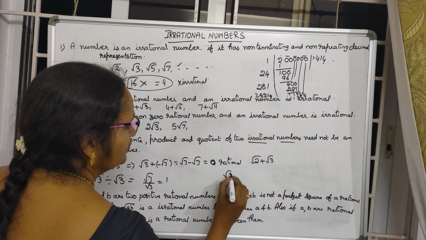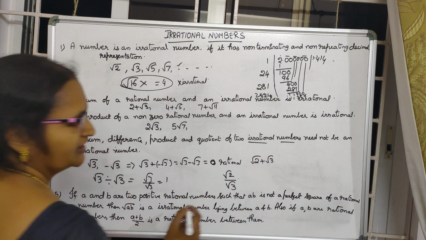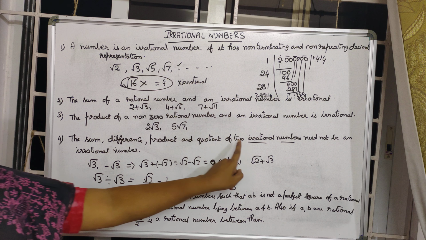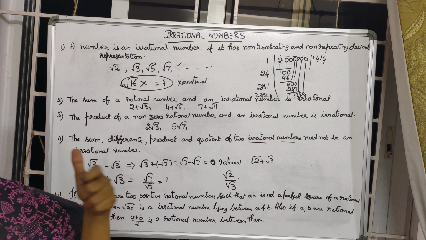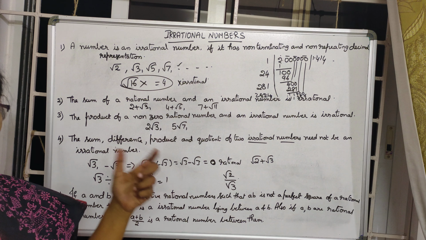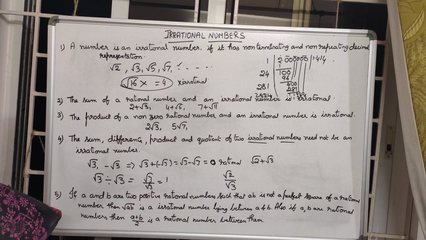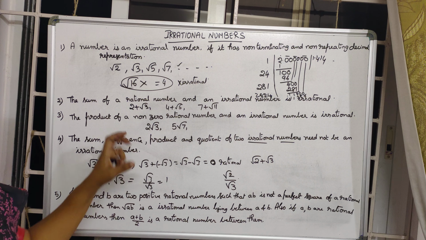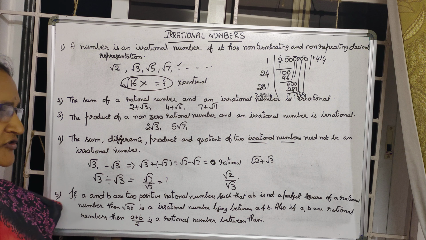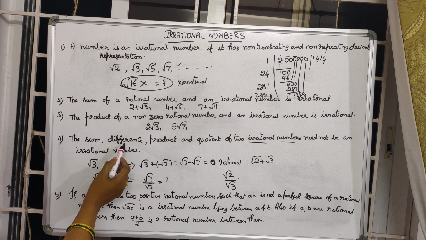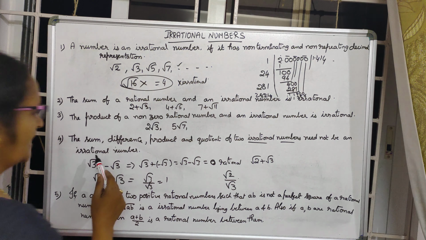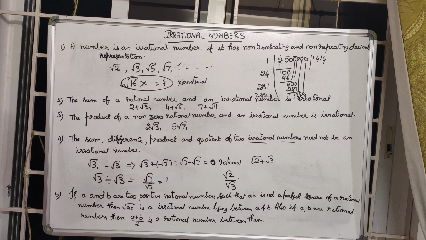And root 2 divided by root 3, that is an irrational number. Like that, sometimes the sum of two irrational numbers is rational and also irrational. The product is also rational and also irrational. The quotient is also rational and also irrational. Depending upon the situation, this keeps changing. That's why the sum, difference, product and quotient of two irrational numbers need not be an irrational number. Clear?